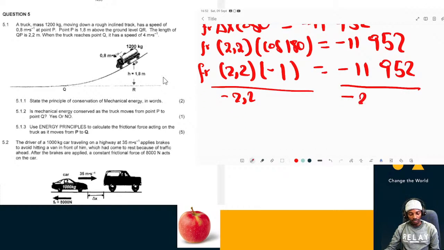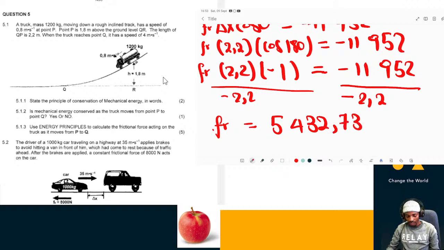Then I divide this side by -2.2. So the frictional force will be equal to minus 11,952 over minus 2.2, which is equal to 5,432.73 newtons. So this is the frictional force we were required to calculate, and we have calculated it successfully. All right, so the next question now.